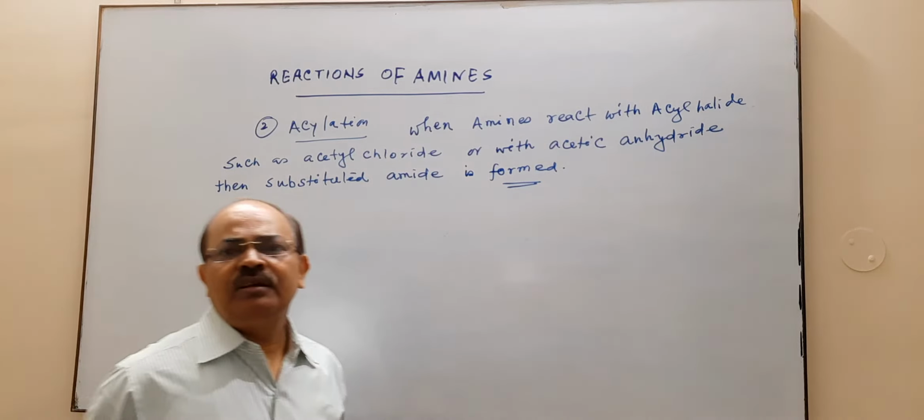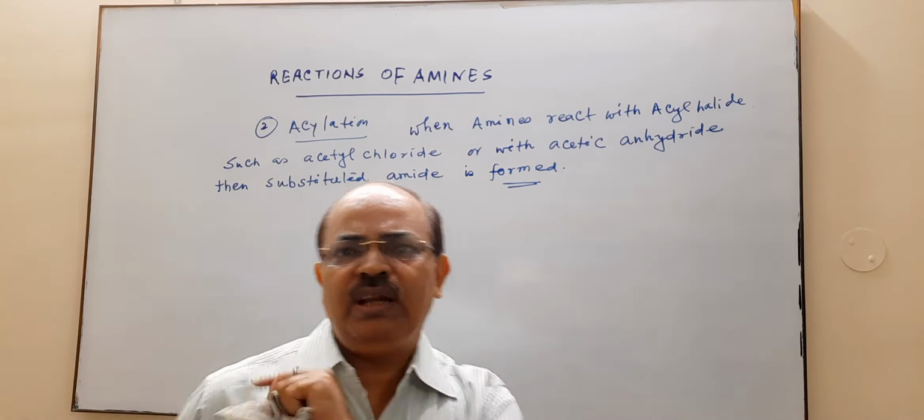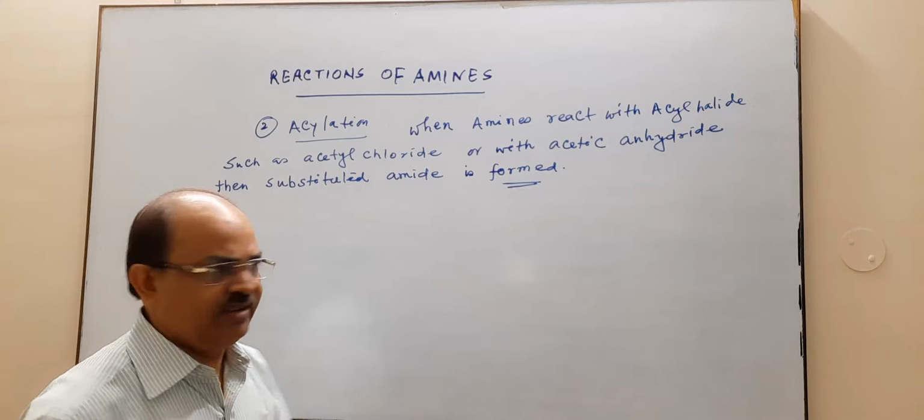That amine may be aliphatic or aromatic.